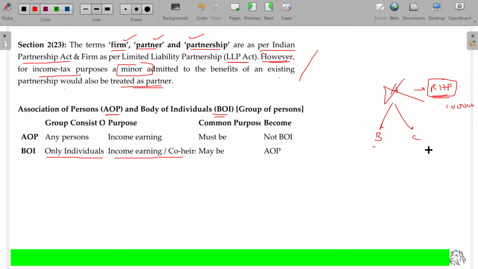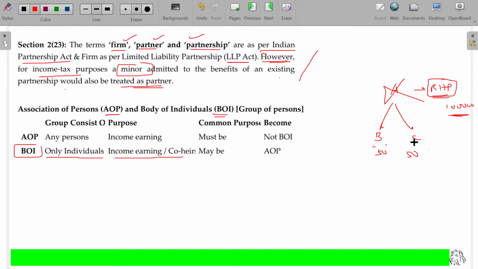So B and C decide, okay, let the house be there itself. We can share the rental income. Subsequently, this 1 lakh is shared by B and C equally, 50-50. But the house property is still under the common name, not for B or C separately. These two keep the residential house property commonly for generating income to share. B has a different intention, C has a different intention, but they keep it for some period for sharing the profit. Sometime later they can decide. They don't have any intention to do this as a business, then it is called body of individuals.